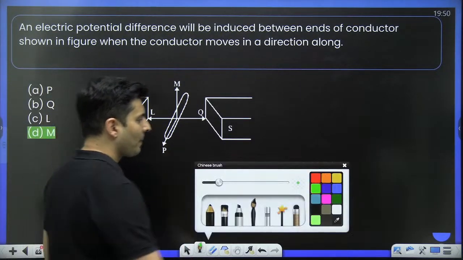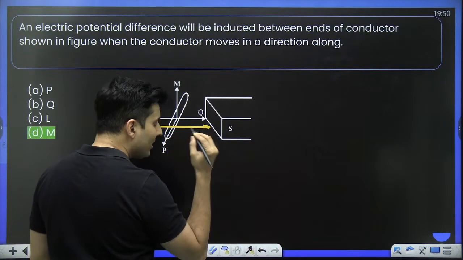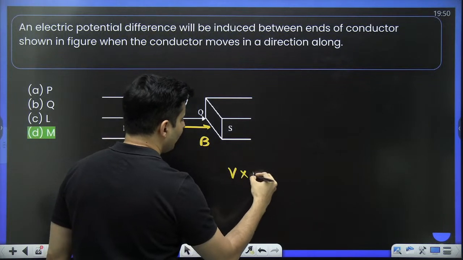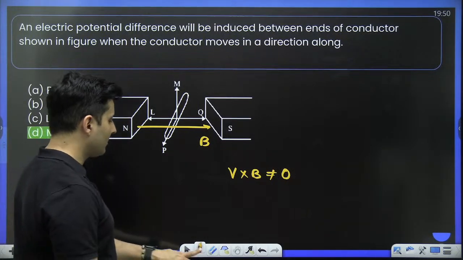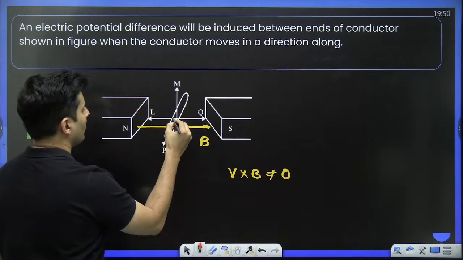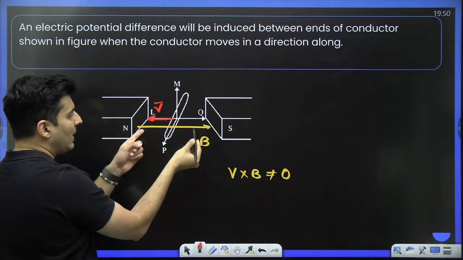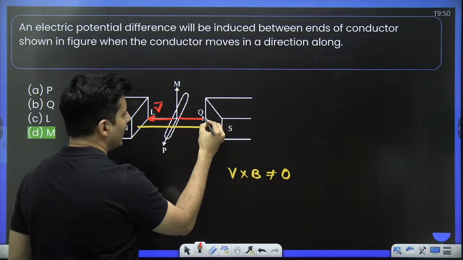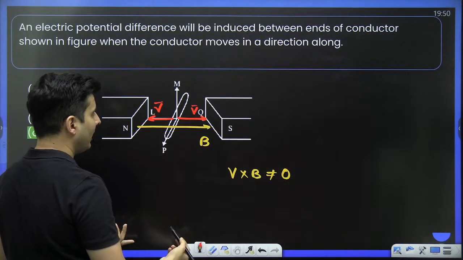You can see why. Because the magnetic field will be like this. Obviously, for EMF to be induced, V cross B should not be 0. If you notice, in this direction, velocity and magnetic field will be anti-parallel, so it will be 0. In this direction, they will be parallel, sine 0 will again be 0. Correct?